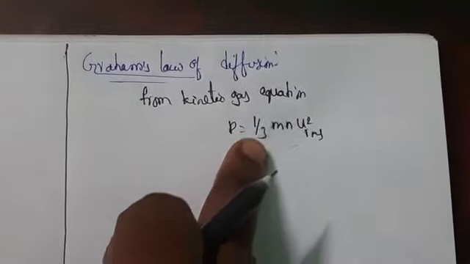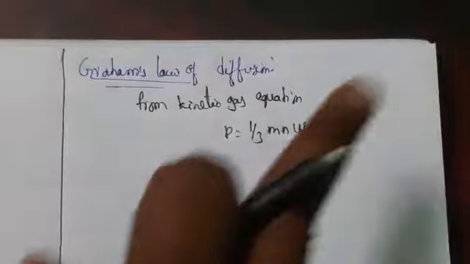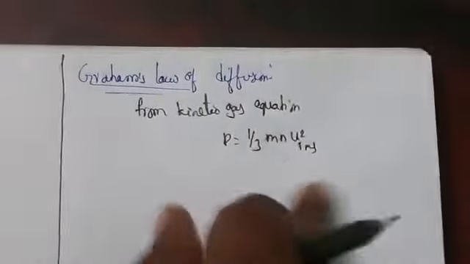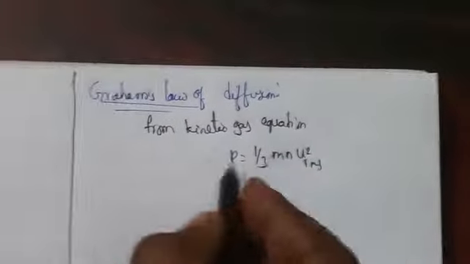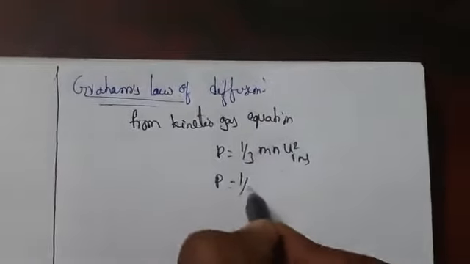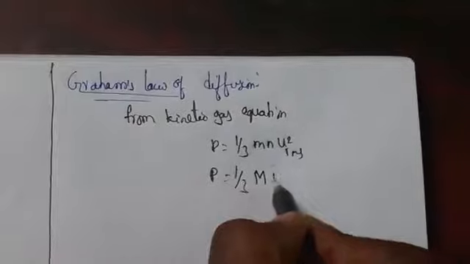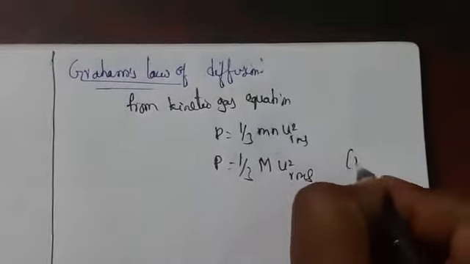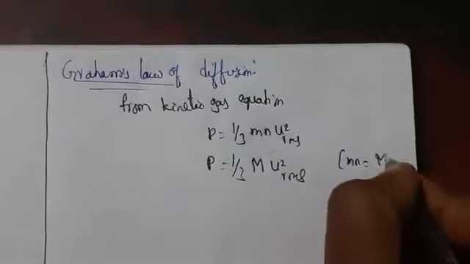If the gas contains Avogadro's number of molecules, then mn becomes the gram molecular weight. So we can write P equals 1 by 3 M u square RMS, where mn equals capital M.